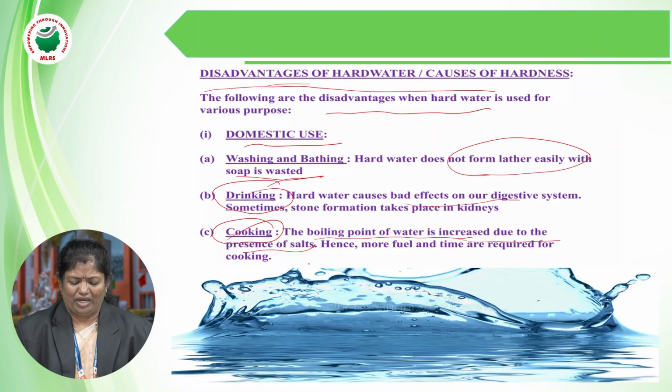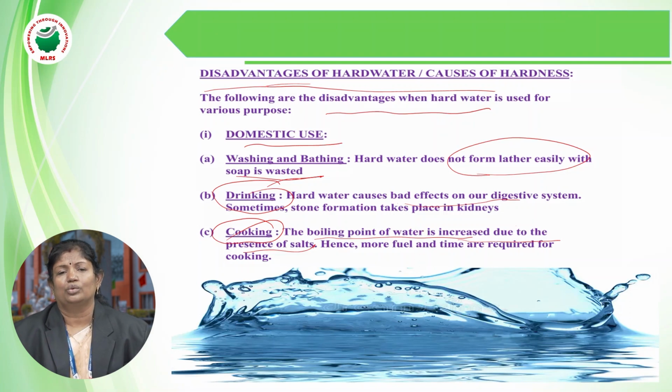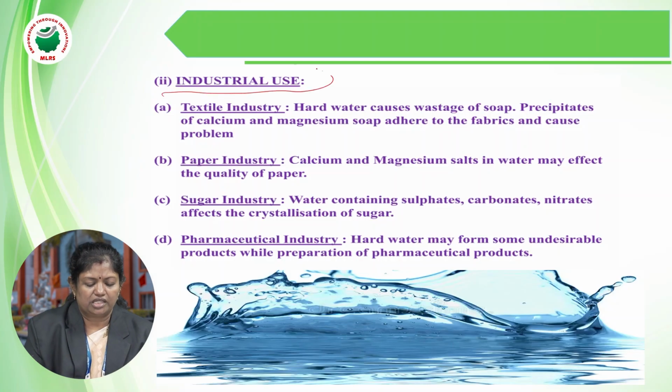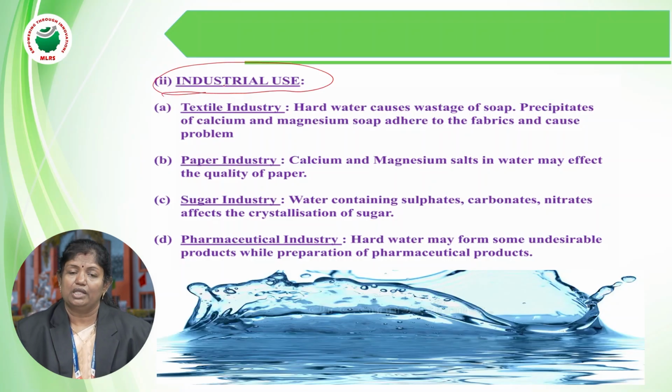Not only that, it also causes damage to the vessels. If we continuously use it for cooking purposes, that is boiling water or cooking with it, it causes a number of effects, scales and sludges, and also the breaking of the vessels takes place. This is another important disadvantage of using hard water in cooking. Now, in industrial usage, what are the effects of using hard water in industry? We'll discuss that now.